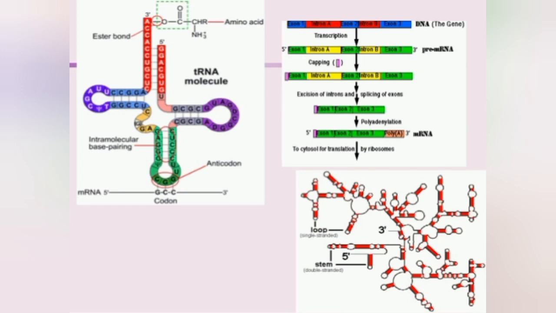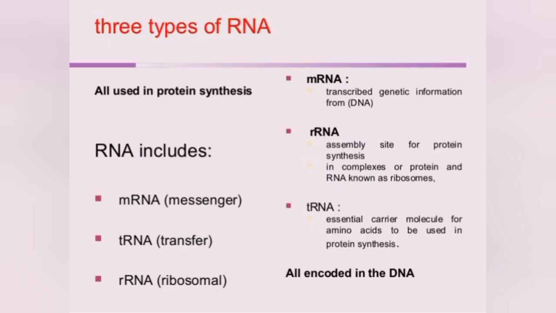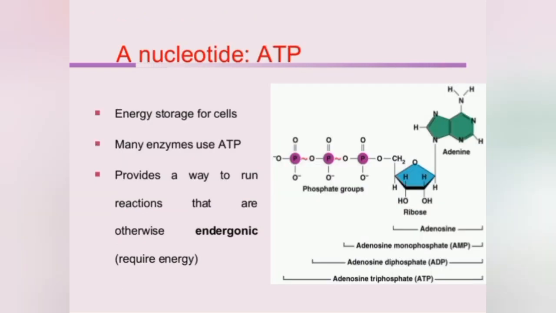This is the structure of the tRNA molecule in which 5 arms are present. The variable arm has an unknown function. Then there is an amino acid binding site, anticodon site, T psi C loop and DHU arm. Here you can see 3 types of RNA: mRNA, rRNA and tRNA, which are found in different percentages. This is a nucleotide, the ATP molecule, which is known as the energy currency of the cell. 3 phosphate groups are present.